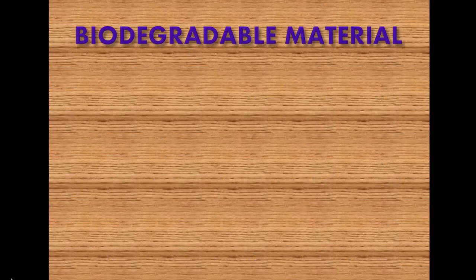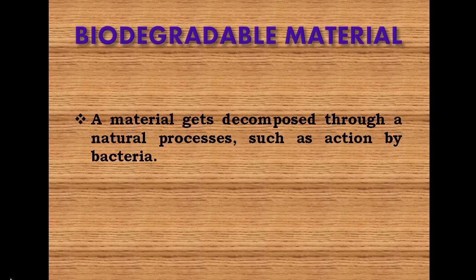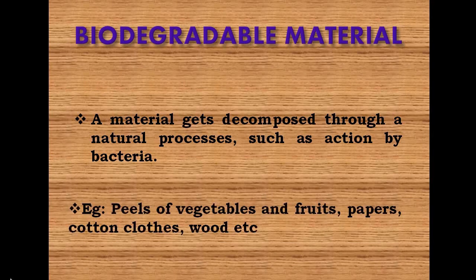There are two types of material in nature. First one is biodegradable material. It means a material gets decomposed through natural processes such as action by bacteria. Examples: peels of vegetables and fruits, leaves of trees, papers, cotton cloths, wood, etc.